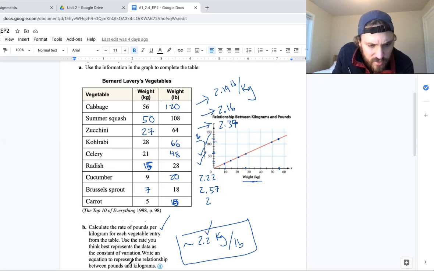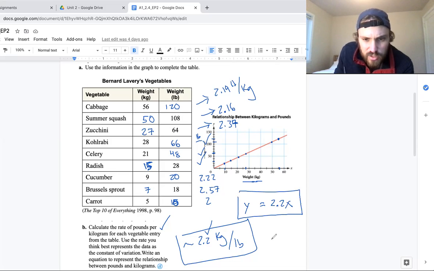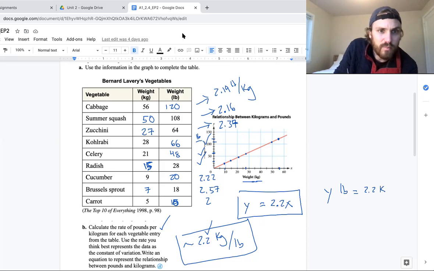Write an equation to represent the relationship between pounds and kilograms. So pounds is equal to 2.2 times kilograms. So that is my relationship. To check my units, I'm going to write off the page here. I would have y pounds is equal to 2.2, wait, did I mix this up? This is pounds per kilogram. I messed this up. Oh dear.